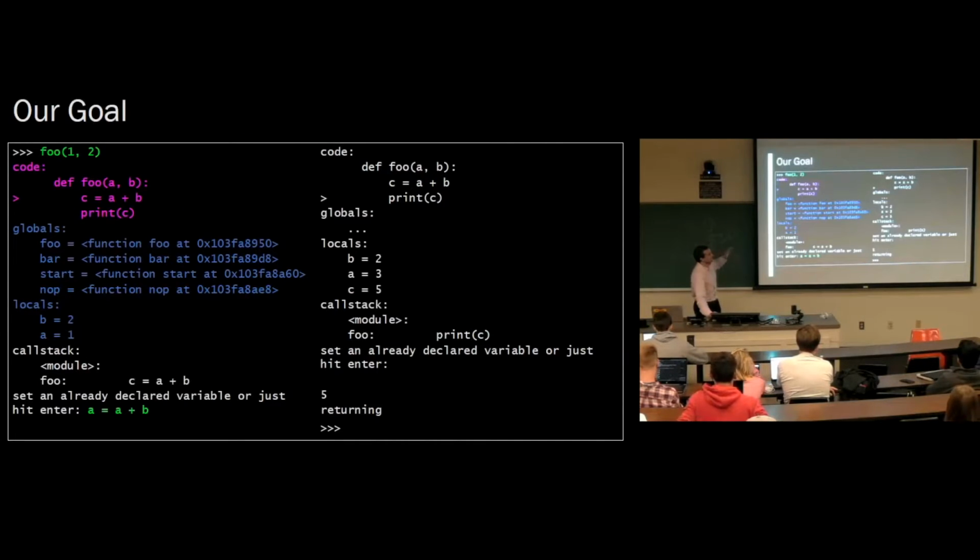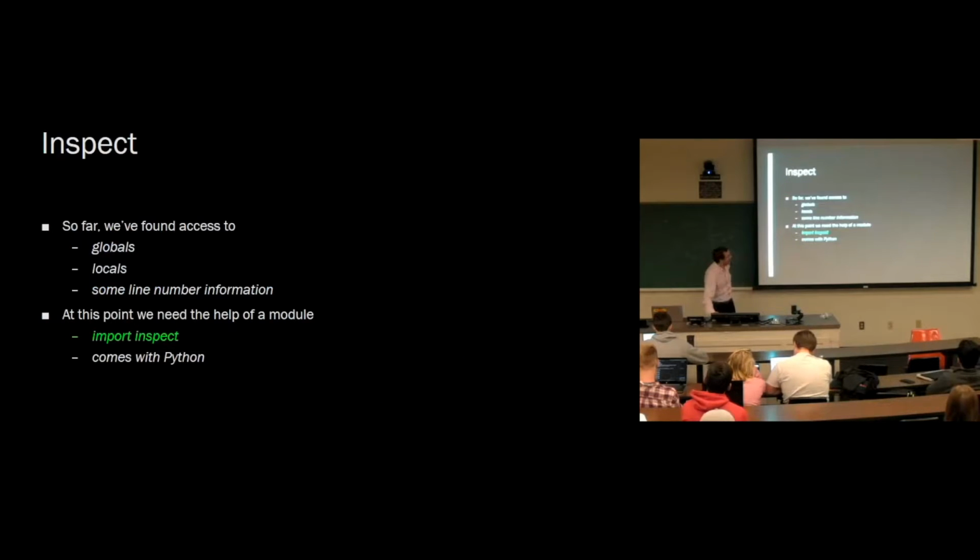So let's go back. Let's backtrack. co_code wasn't useful. So what do we want to do now? We've got the globals and locals. Let's try printing out the source code and putting the little caret there, right? At this point, we need the help of the inspect module. So inspect module is now fair game.